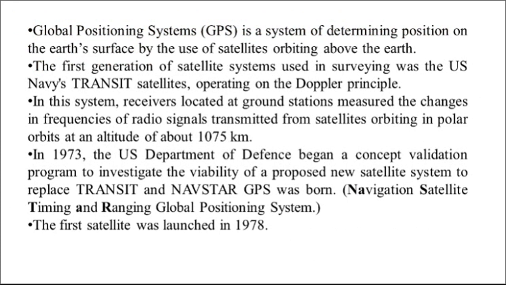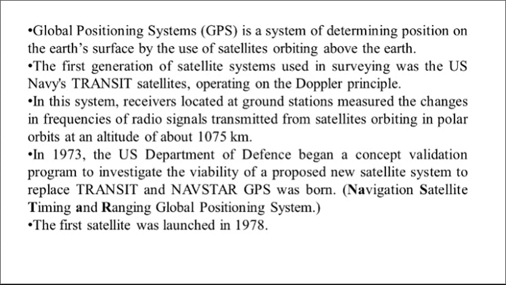Global positioning system is a system of determining position on the earth's surface by the use of satellites orbiting above the earth. The first generation of satellite system used in surveying was the US Navy's Transit satellite operating on the Doppler principle.